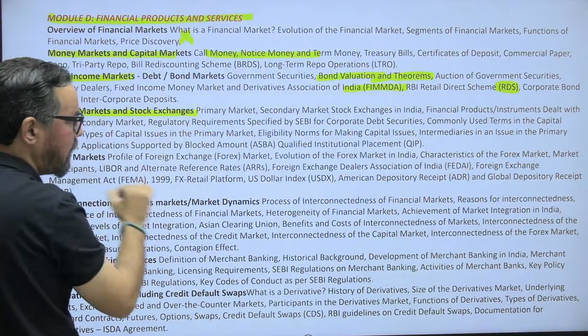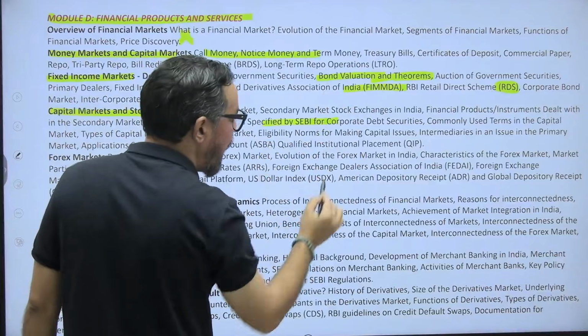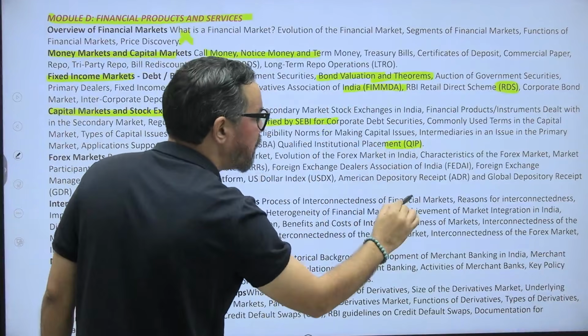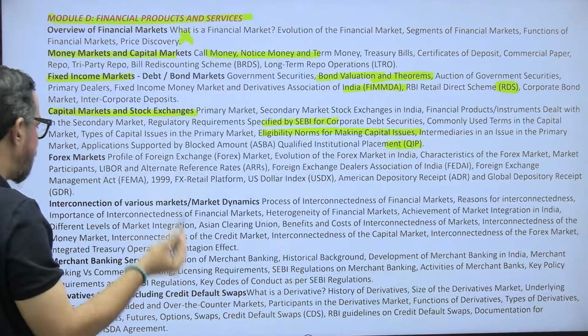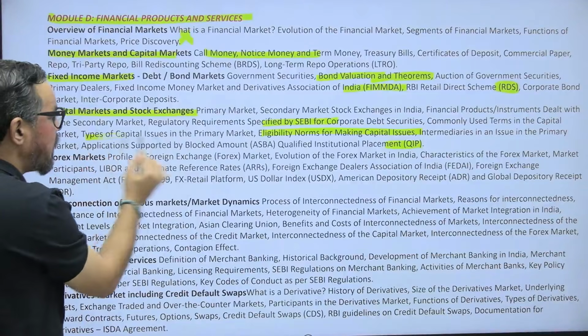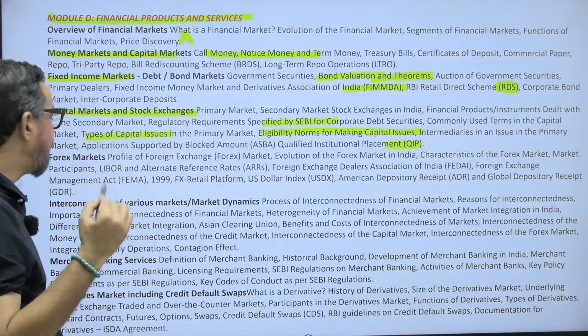Capital market again here. So we have SEBI and QIPs. Every time you'll get a question. Eligibility norms for making a public issue, that is very important. So types of capital issue, that is very important, and the guidelines.